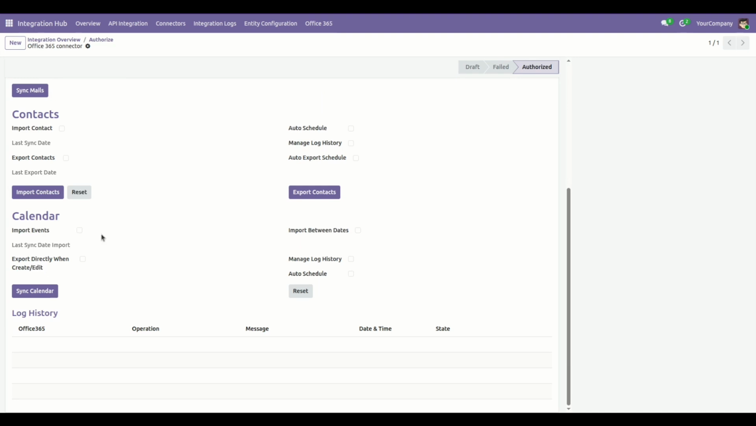several checkboxes for import events, export directly when create and edit, import between dates, manage log history and auto schedule. For import events from Microsoft Office 365 to Odoo, simply check import event boolean,